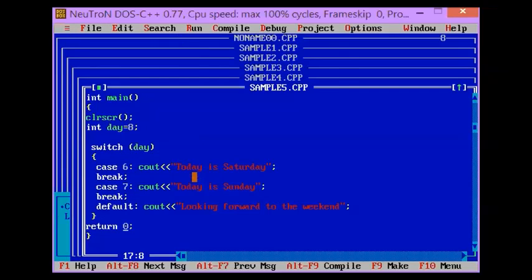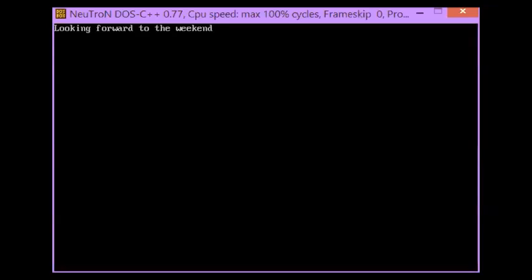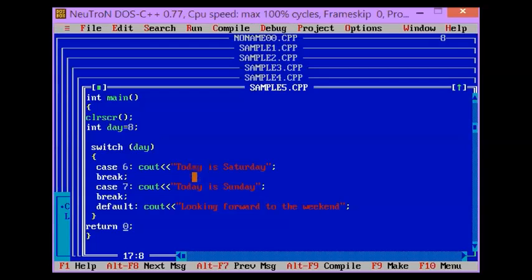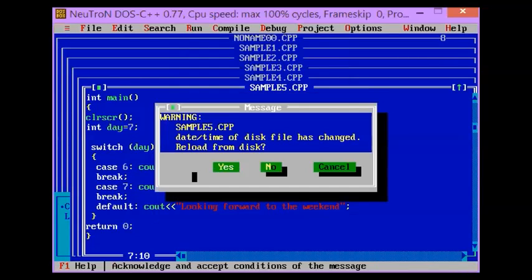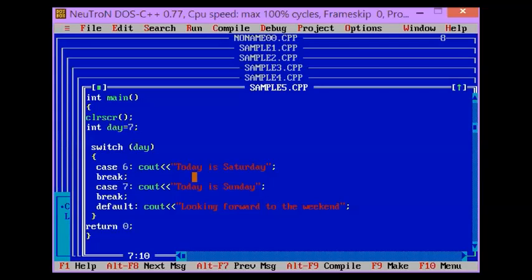So let's try to run the program. Our output is looking forward to the weekend. Why is it looking forward to the weekend? Because we initialized the value of your day to 8, which falls to the default statement. But if we try to have a specific value like 7, what will be our output? Today is Sunday. Very good, because it satisfies the second case, which is Sunday.